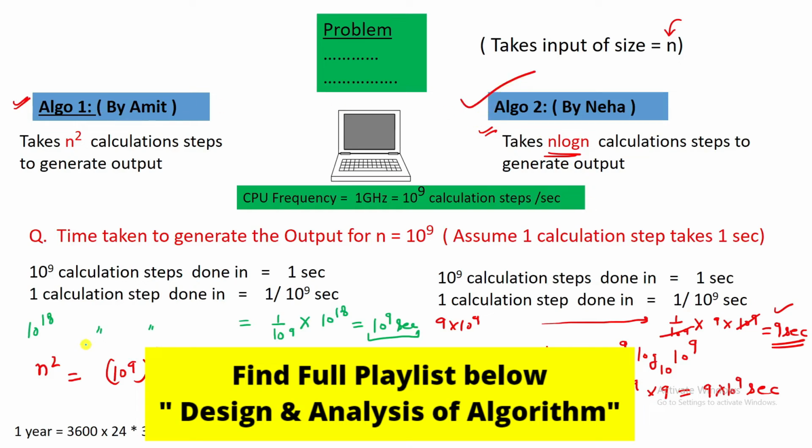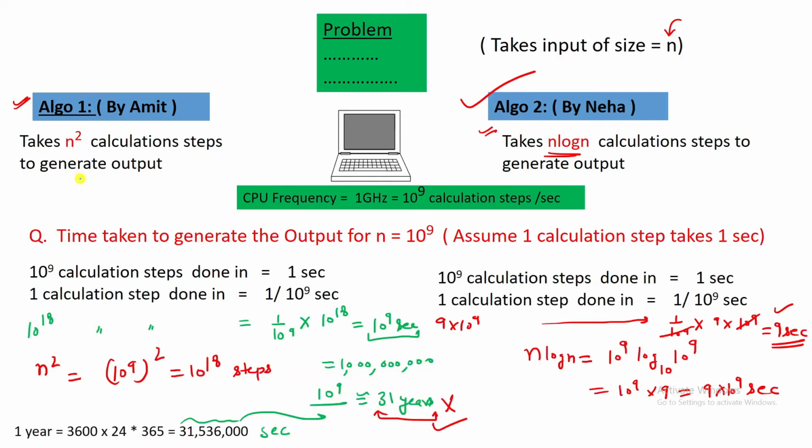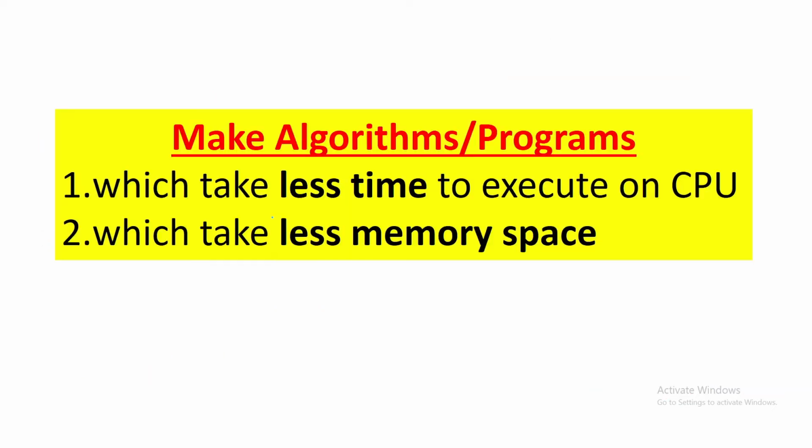So I hope from this whole discussion you can understand why we are focusing so much on the time. Okay, so if you are given a bad algorithm, it can give you a time which is actually very large. So the bottom line of this whole discussion is you should make algorithms or programs which take less time to execute on the CPU and which take less main memory space. So we have seen the example related to time. Let's take a simple example to understand the main memory space also.